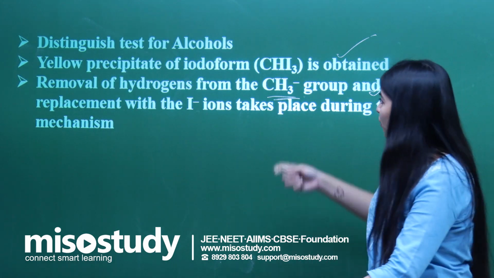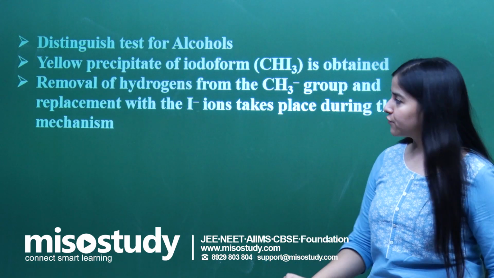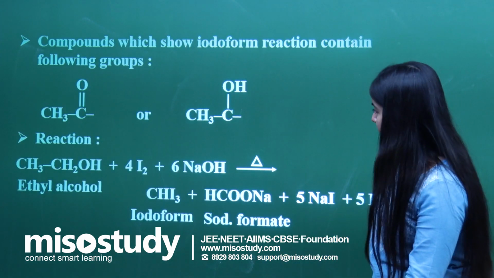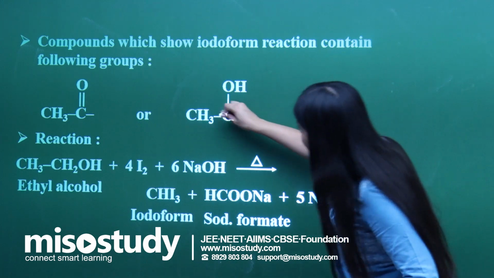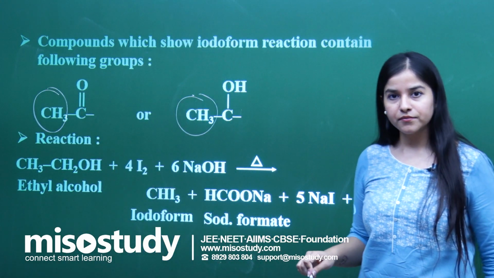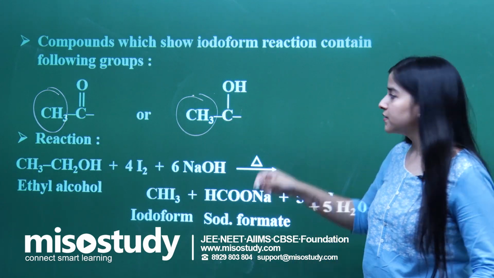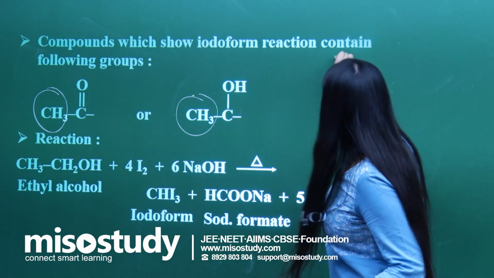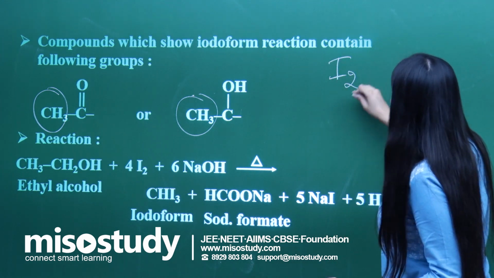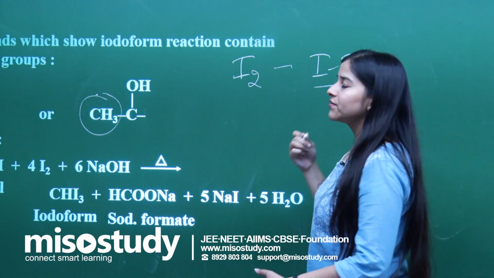I will just tell you which CH3 group I am talking about. Let's move on to the previous slide for that. See here, I am always talking about this CH3 group which is involved in the mechanism. Each and every hydrogen of this CH3 group is replaced stepwise by iodine. I2 breaks into two ions, I positive and I negative.